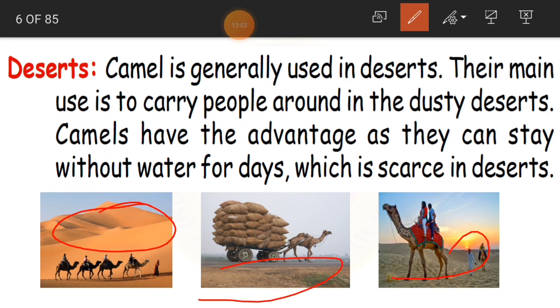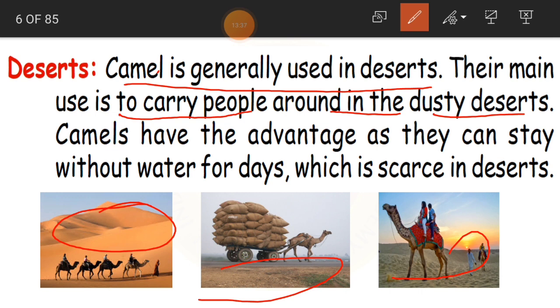Okay, so because of the body structure of the camel and also its resistance power, where it can stay without water, it has become easy for us to use camel for transporting things or people in the desert areas. Okay, children, so that is why camel is generally used in deserts. And their main use is to carry people around in the dusty deserts.